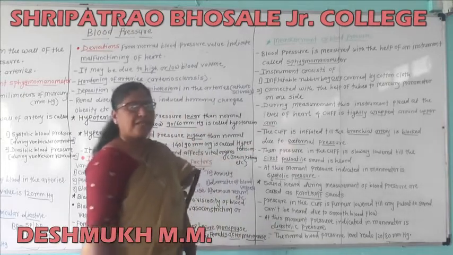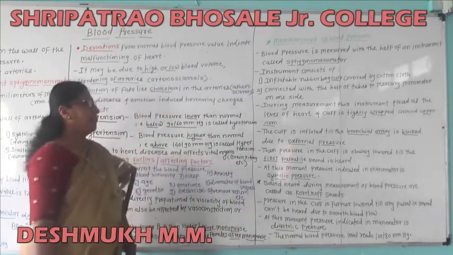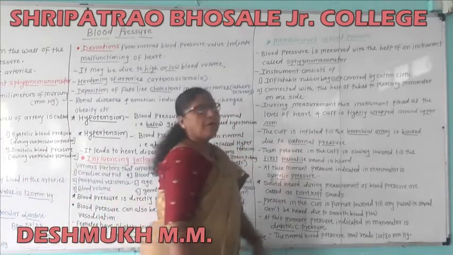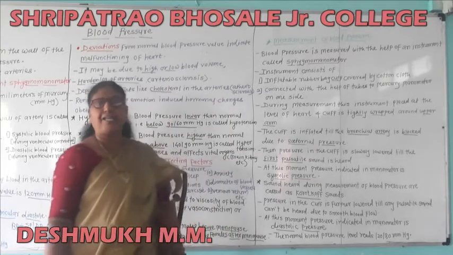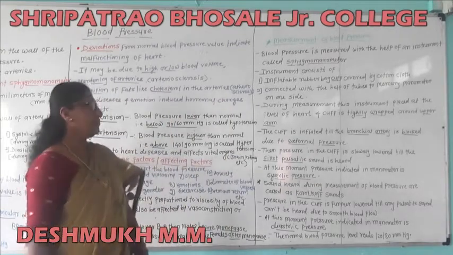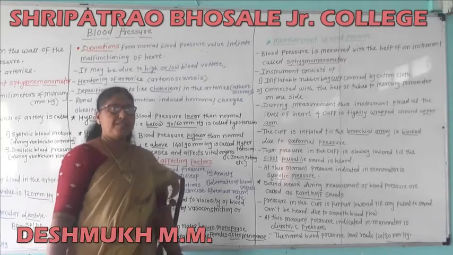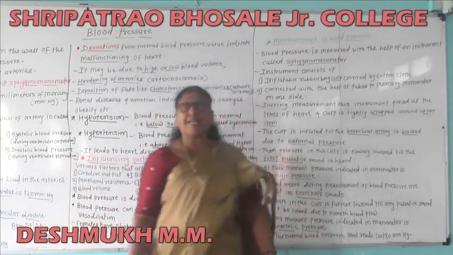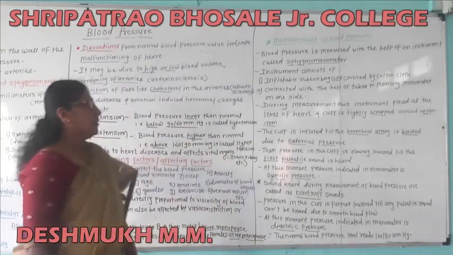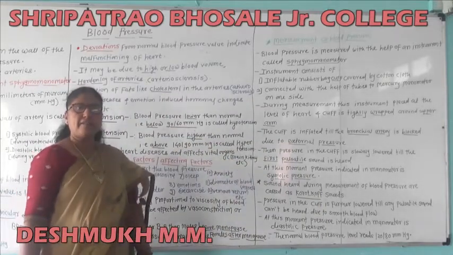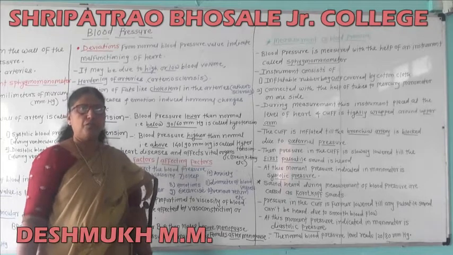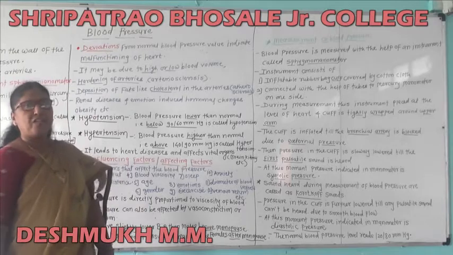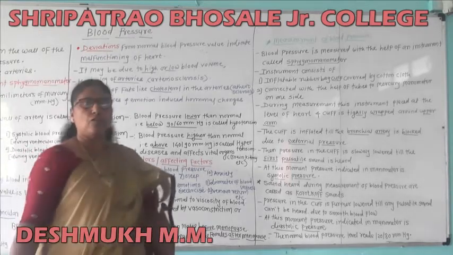The cuff is inflated till the brachial artery is blocked due to external pressure.